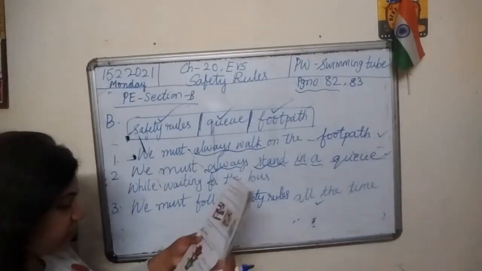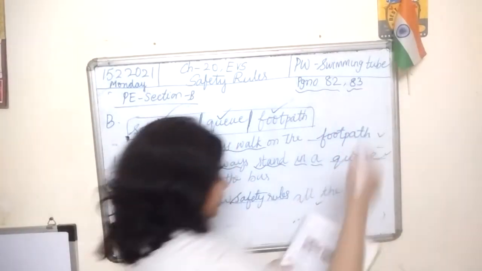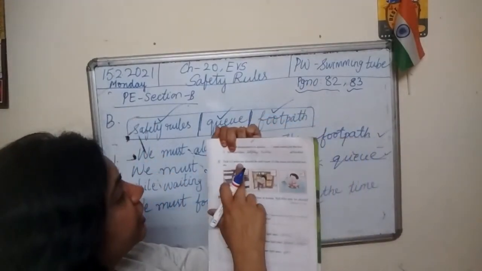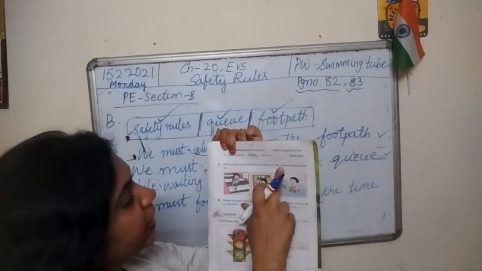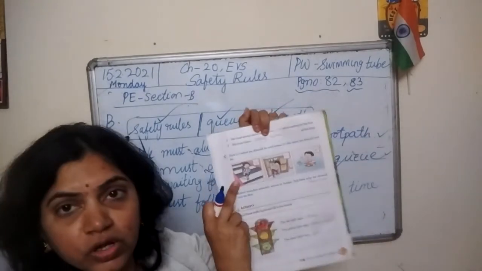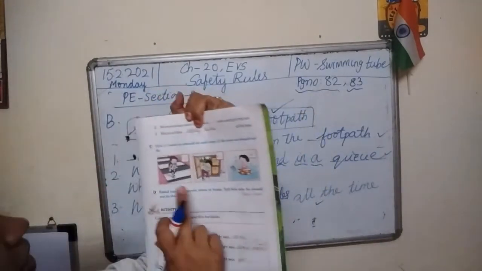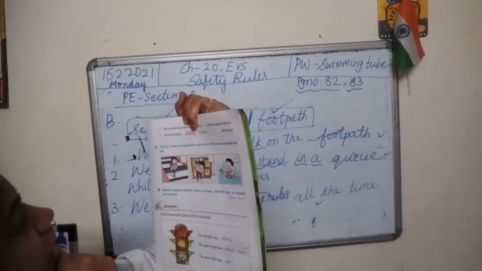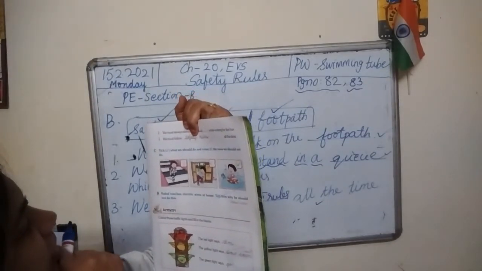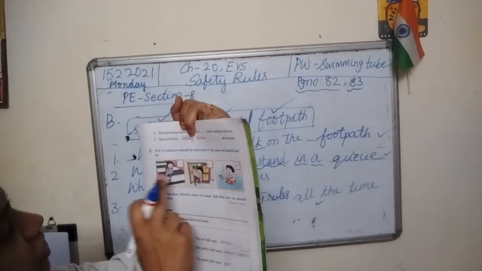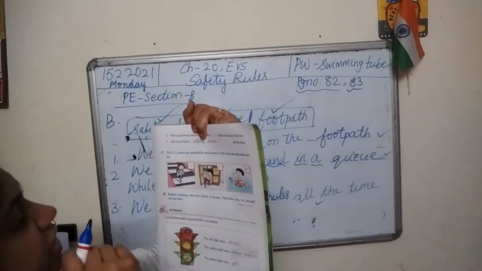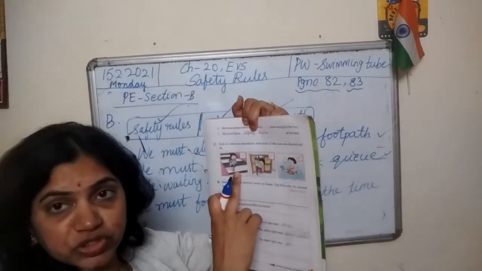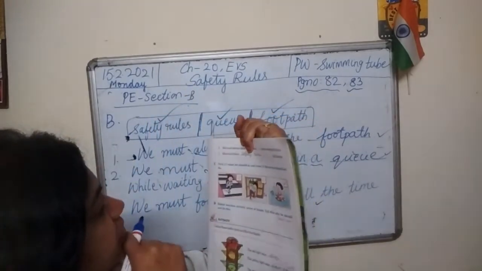Next, page number 83, part C. Tick what we should do and cross the ones we should not do. Look at the pictures here. First picture. Look, here the boy is walking on the zebra crossing. Yes, black and white stripes. So for sure, this is a zebra crossing. So this is the right option. So take the right option.